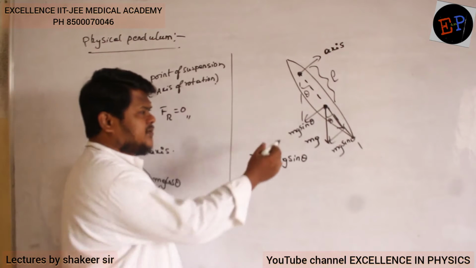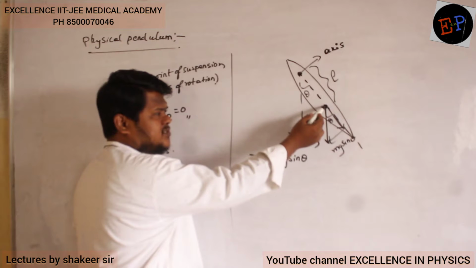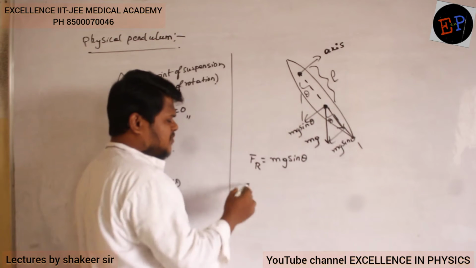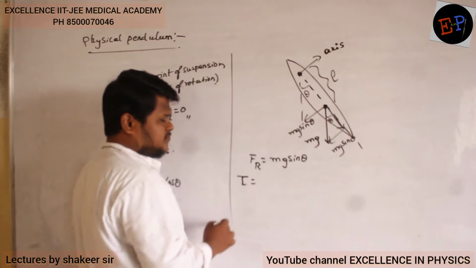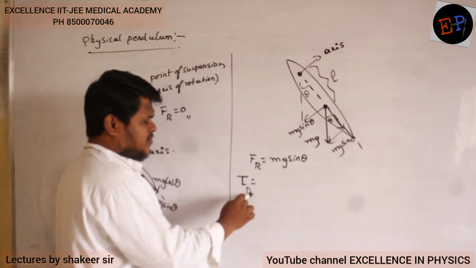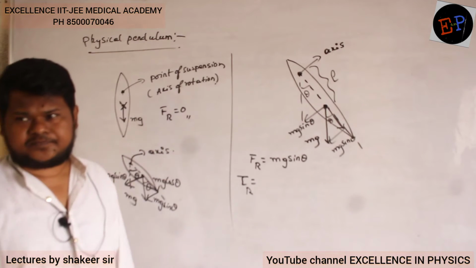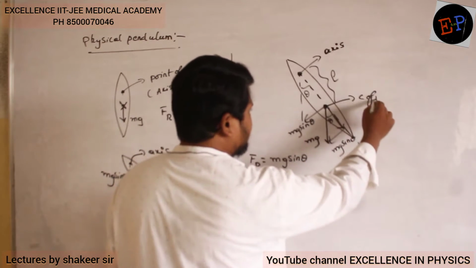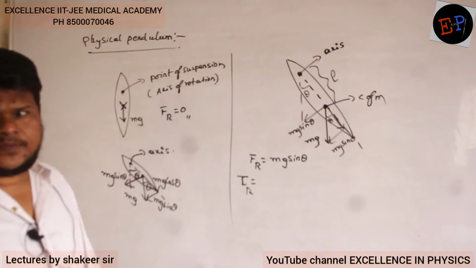And mg sin theta will act at the center of mass of the body. This is the position of center of mass. So therefore mg sin theta is providing how much amount of torque? Restoring torque produced by this mg sin theta is how much? This is the position of center of mass.